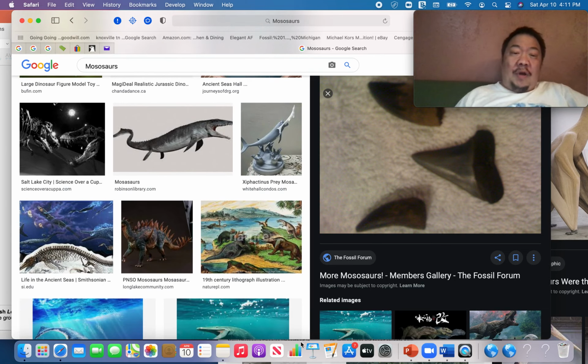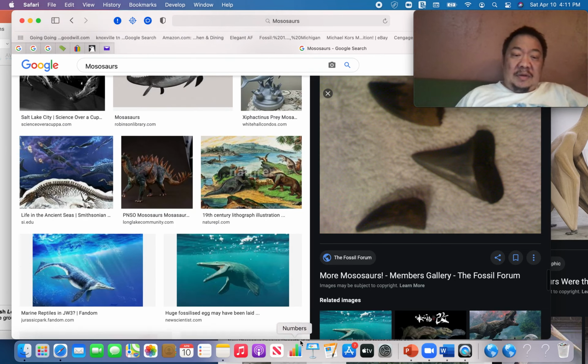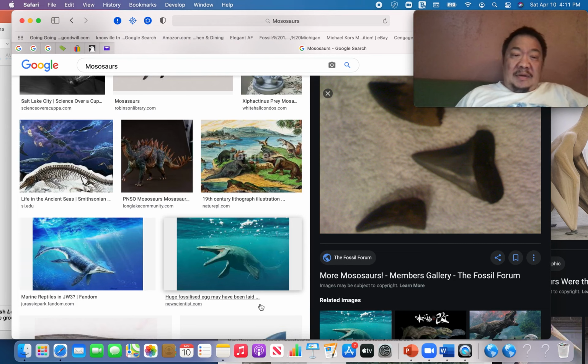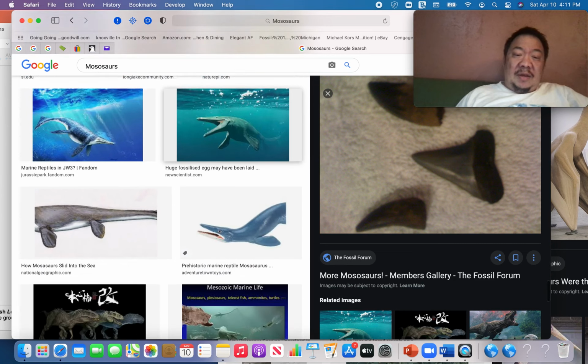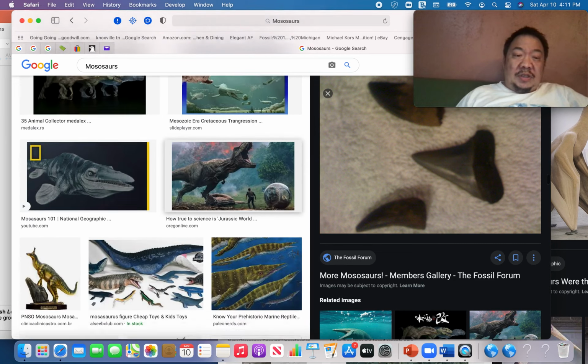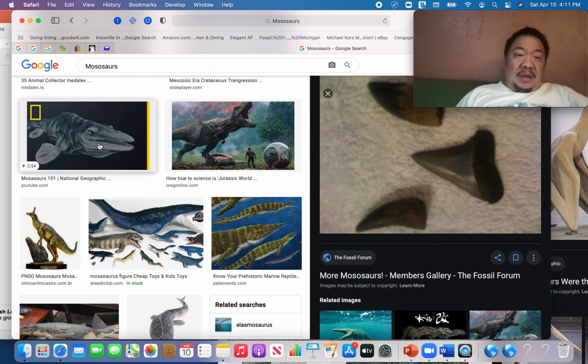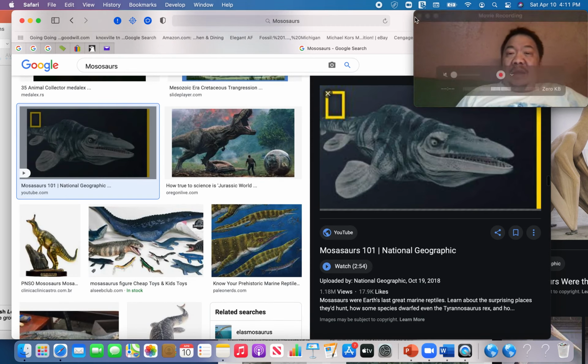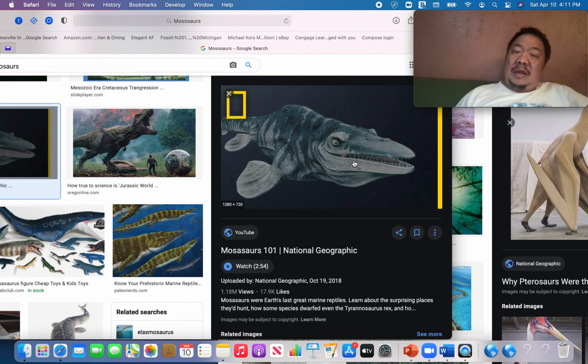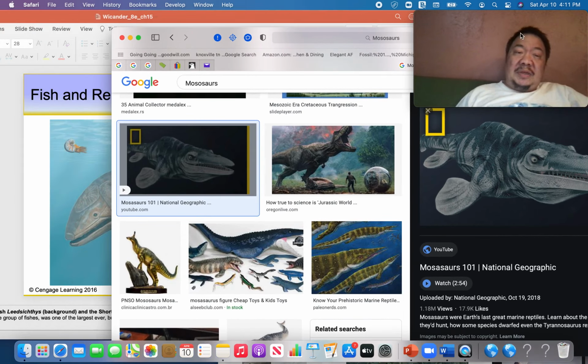Some of these would grow quite long, 50 feet long. And these were the terrors of the Mesozoic oceans. You can tell that they look different than the plesiosaurs. They have this strong muscular neck, and they don't look anything like a plesiosaur.